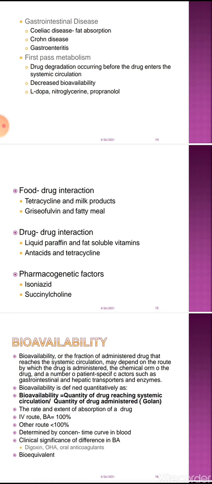Similarly, griseofulvin, an antifungal drug, makes a combination with fatty meal, because of which its absorption is also altered. The same drug-drug interaction is found between liquid paraffin and fat-soluble vitamins, and antacid and tetracycline.